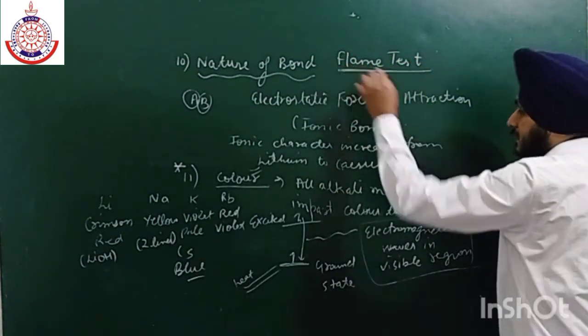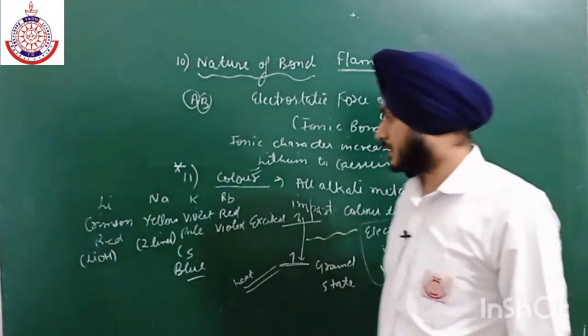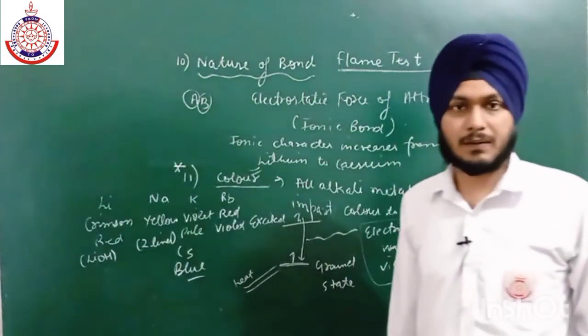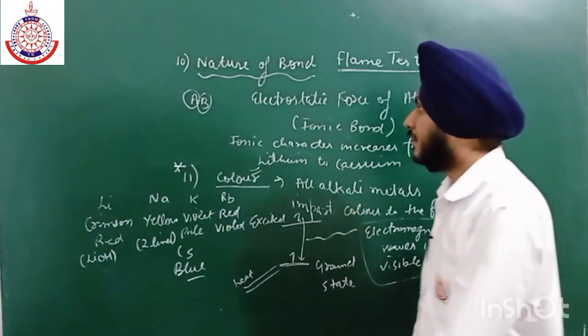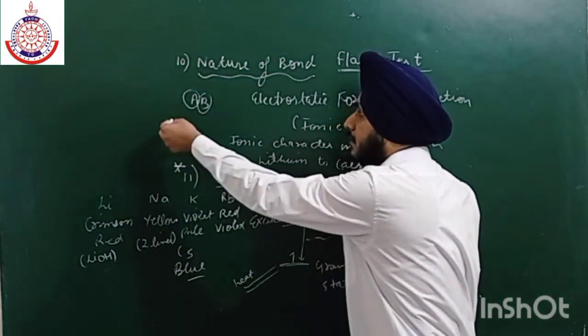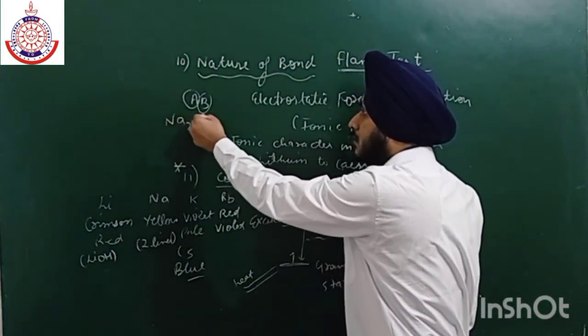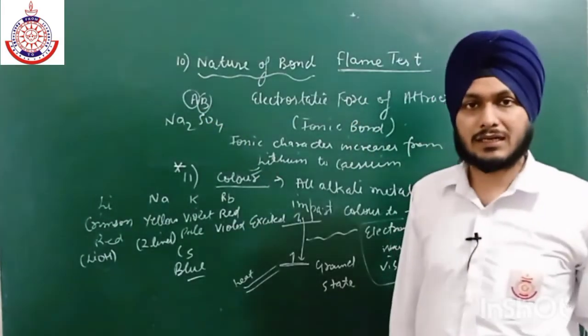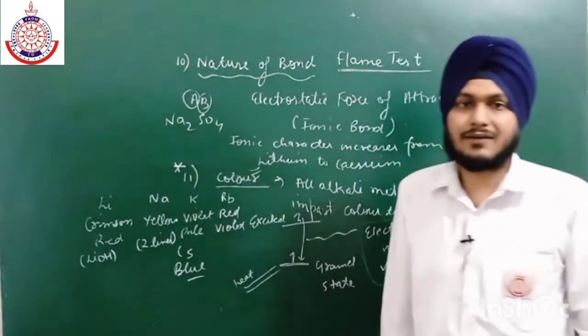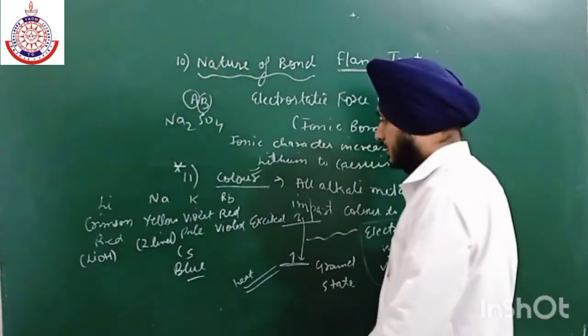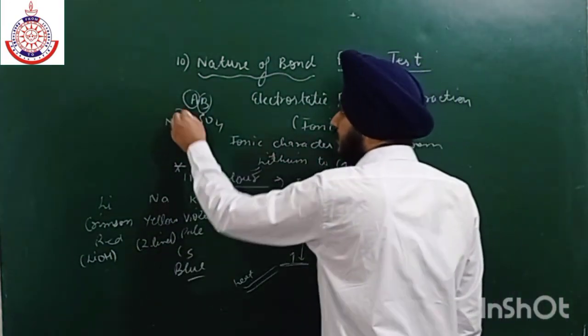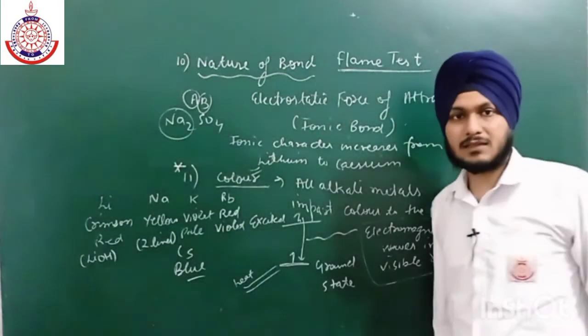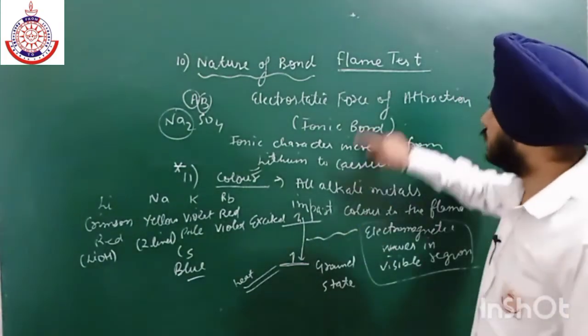So in the flame test, we take these compounds, as we all know, in powdered form. For example, NaCl or any other compound, for example Na2SO4. But we don't know which compound it is, so we have to do some test. In order to check whether sodium, lithium, or any other cation is present, we use the flame test.